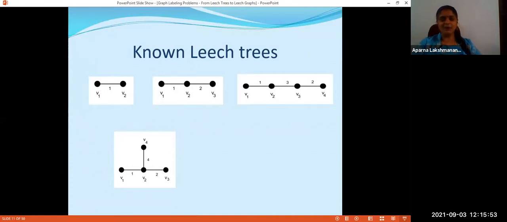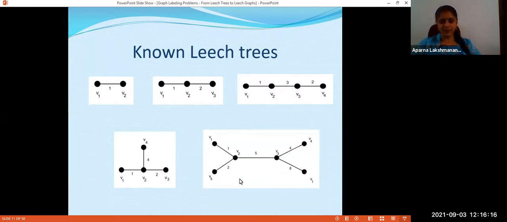At some point of time, someone used to ask a doubt that, oh, okay, what about 4 plus 2 plus 1, 7? 7 is also attained. But we are not bothered about that because these 3 edges do not together induce a path. We are interested only in path weights. Okay, so what we need is from 1 to 6 and that is attained here. And here is the 5th one.